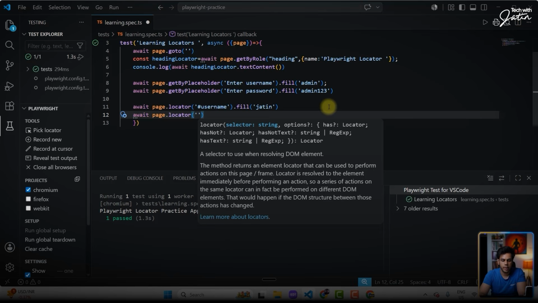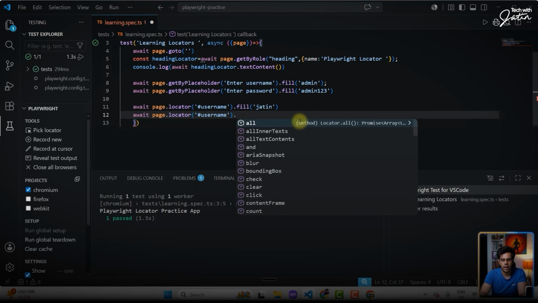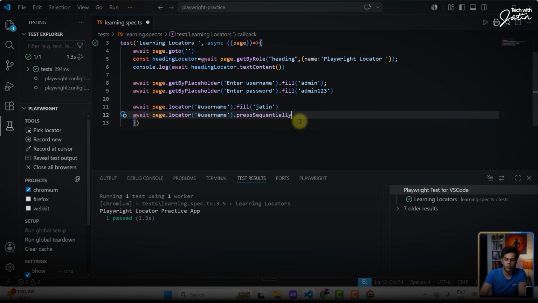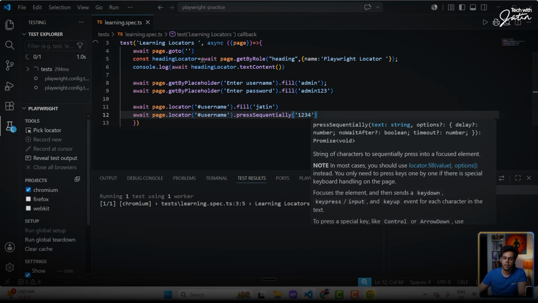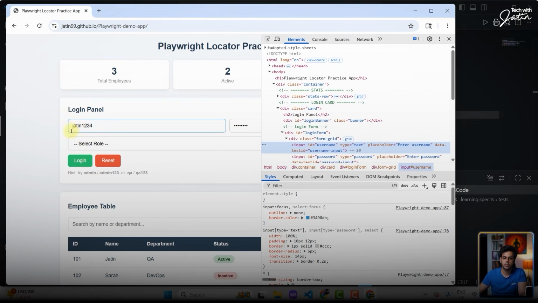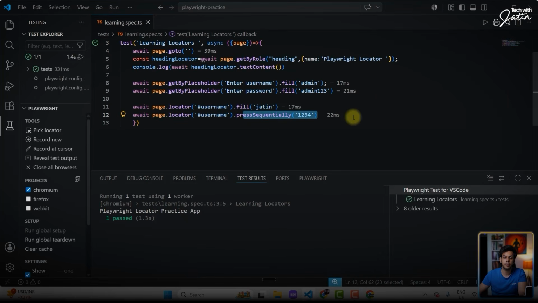Okay. So I'm just going to write this particular stuff quickly. I'm going to put a dot over here and I'm going to say pressSequentially and I can give 1, 2, 3, 4. So if you're saying pressSequentially, if I'm going to click on the play button, you will notice that Jatin 1, 2, 3, 4 is coming. So 1, 2, 3, 4 gets appended. So in order to append the text, you're going to use what? pressSequentially. Is this part making sense to everyone?